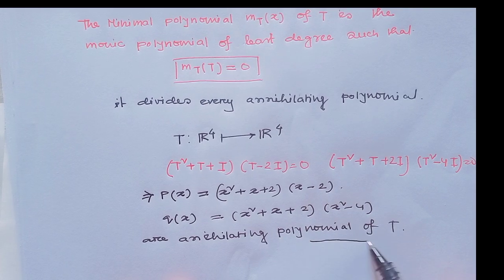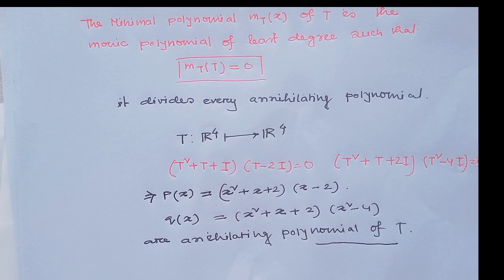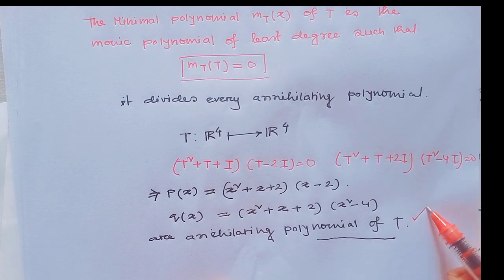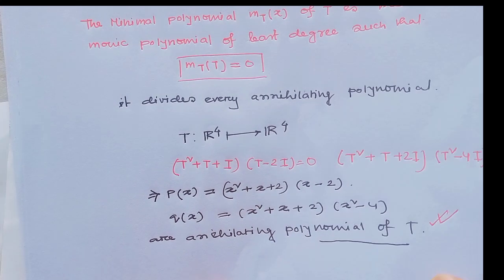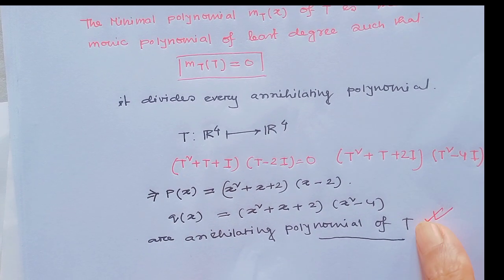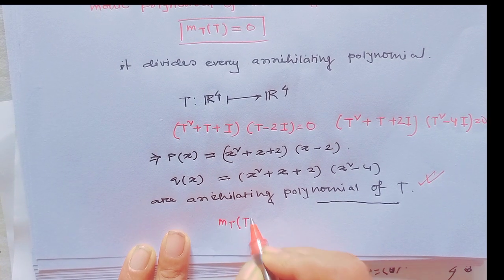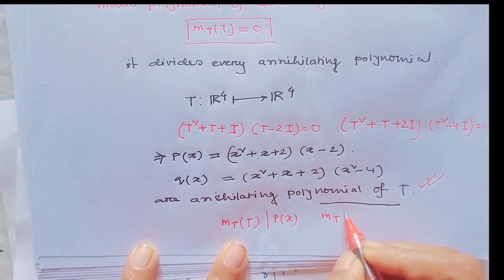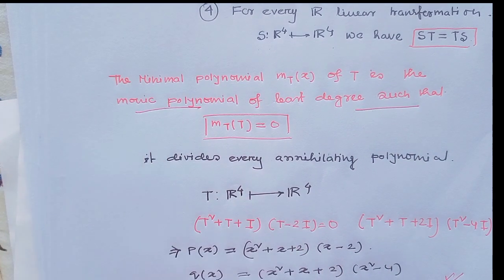These are both annihilating polynomials of the linear transformation T. And since the minimal polynomial divides every annihilating polynomial, m(x) divides p(x), and also m(x) divides q(x), where m(x) is the least degree monic polynomial.